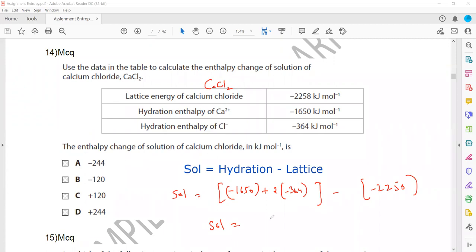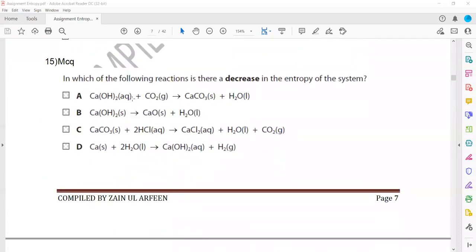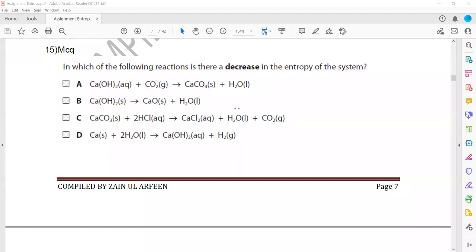So for question 14, minus 120, or B, will be the right answer. In which of the following reactions is there a decrease in entropy of the system? So how to identify: if the number of particles decreases, or if the state changes from gas to liquid, liquid to solid, or gas to solid, we can say that the entropy is decreased.